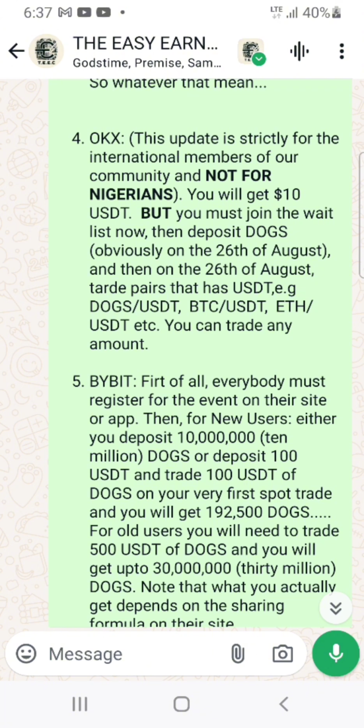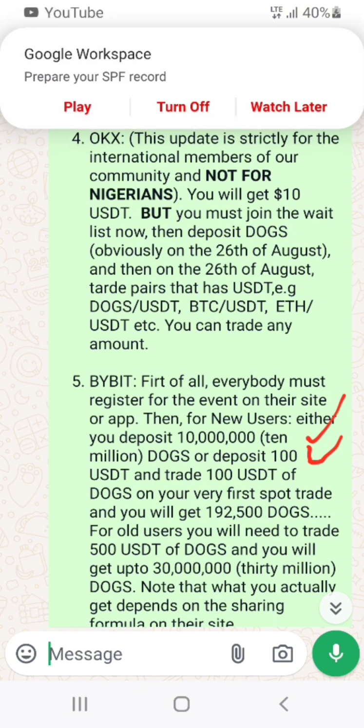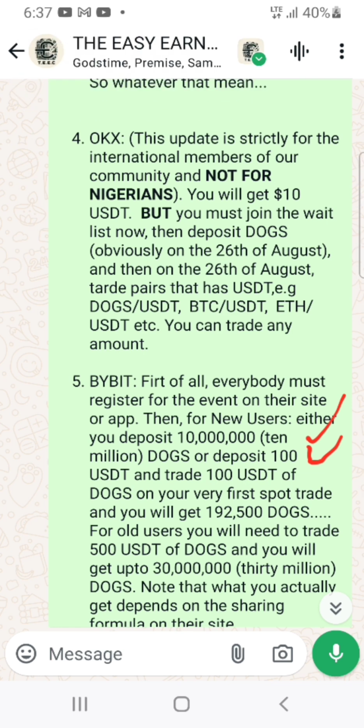Then new users will get something. For new users, you will need to deposit a minimum of 10 million dogs. It's on the high side. You see why I said Binance is better. Or you deposit 100 USDT and also trade 100 USDT worth of dogs. So it's either you deposit 10 million dogs, or you deposit 100 USDT and also trade 100 USDT worth of dogs.